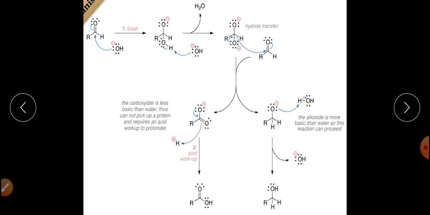That kind of reaction between two different aldehydes, both not having alpha hydrogen, is called the cross or mixed Cannizzaro reaction.